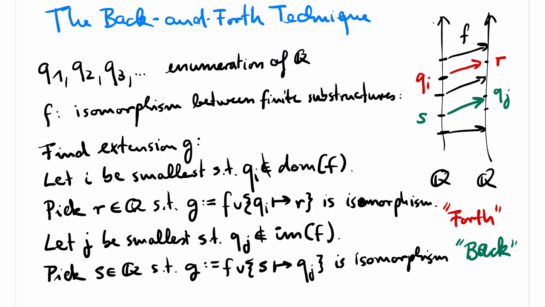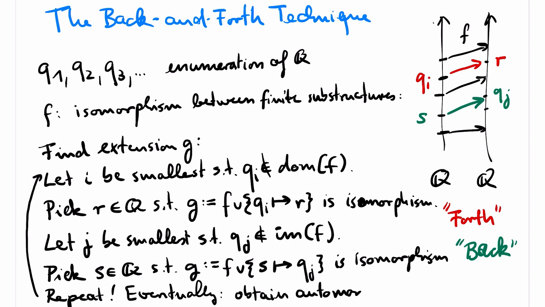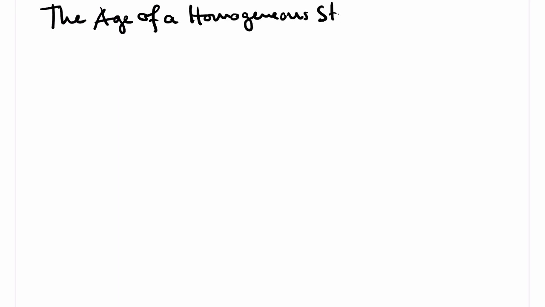We then iterate these steps, alternating between going forth and going back, going forth and going back forever. In this way, we make sure that eventually every point is in the domain of the map and that eventually every point is in the image of the map. The resulting map preserves the order, is bijective, and hence an automorphism of Q. If a structure is homogeneous, then this has a remarkable consequence for the age.